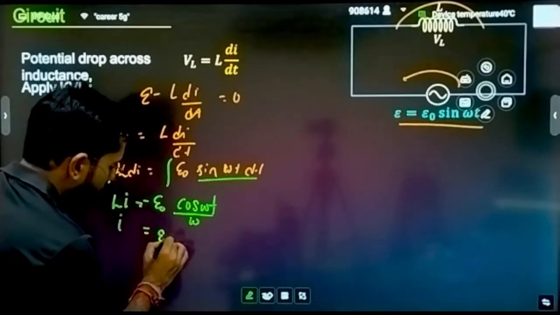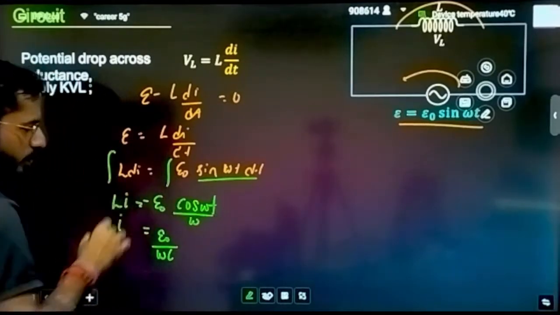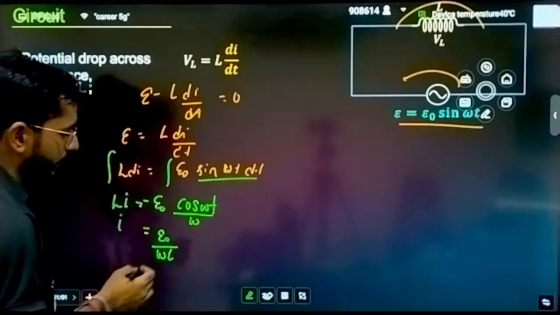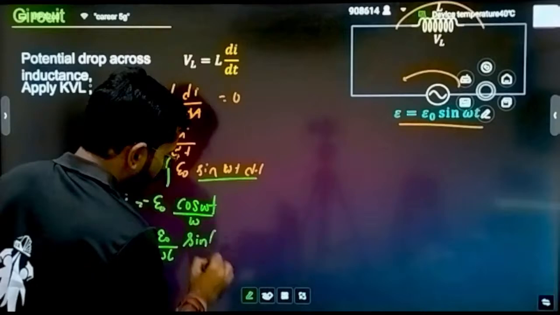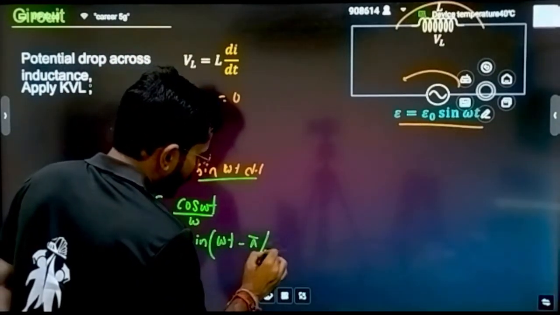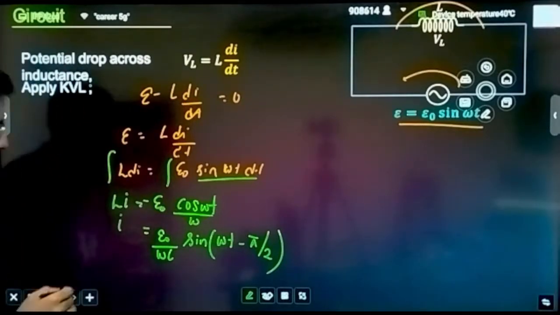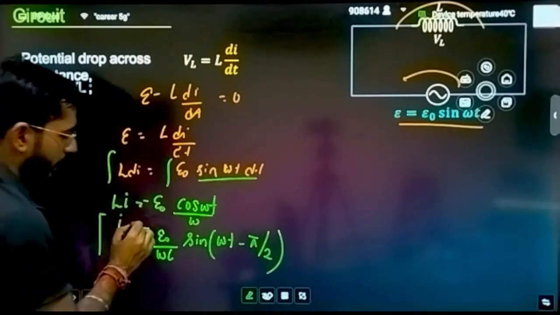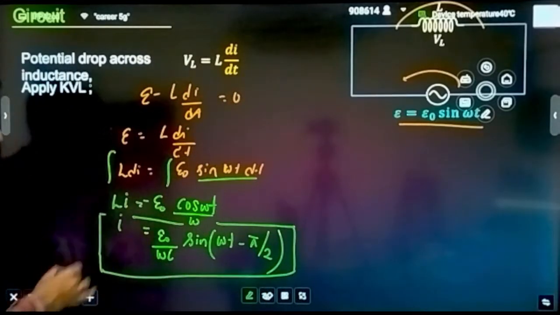So current will be equal to E naught divided by omega L, and I am going to write this cos omega t in a slightly different manner. I'll be writing it as sine of omega t minus pi by 2. So I is equal to E naught by omega L sine of omega t minus pi by 2.